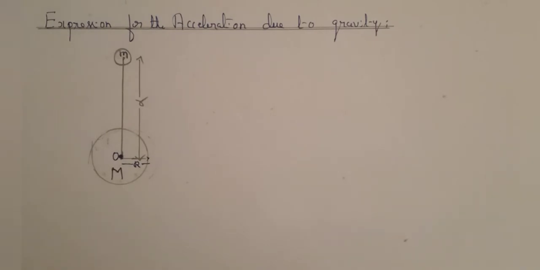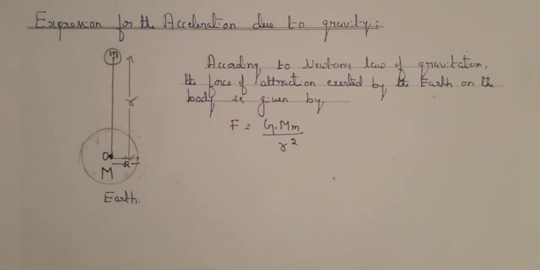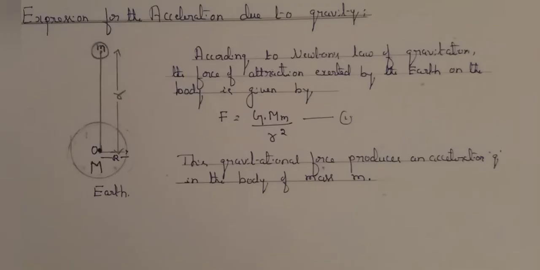Consider a body of mass m at a distance r from the center of the Earth. According to Newton's law of gravitation, the force of attraction exerted by the Earth on the body is given by F is equal to G into capital M into small m by r squared. Consider this as equation 1. This gravitational force produces an acceleration g in the body of mass m. Therefore, according to Newton's second law of motion, F is equal to mg. Consider this as equation 2.